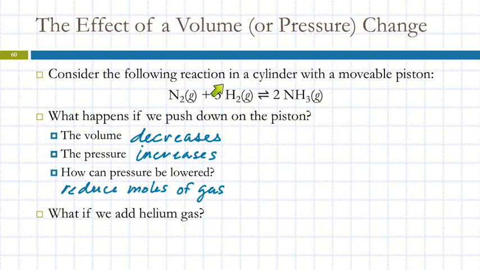On the reactant side, how many moles of gas are there? In the equation, 4. We've got 1 nitrogen and 3 hydrogens. And on the product side, how many moles of gas? 2 moles of gas.